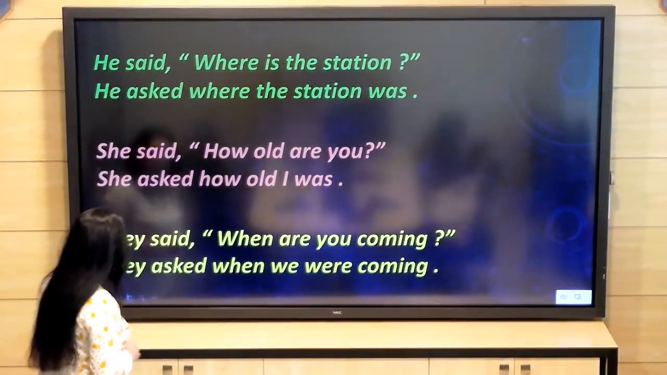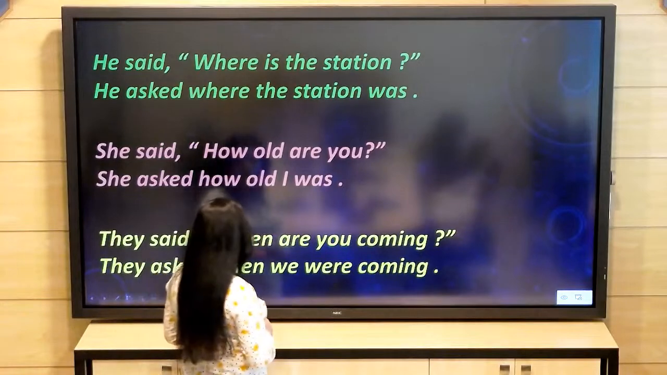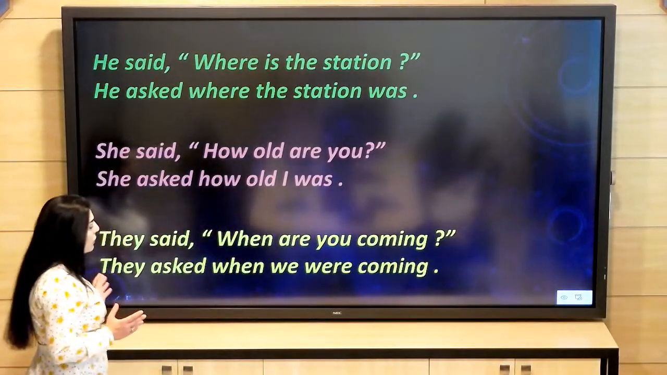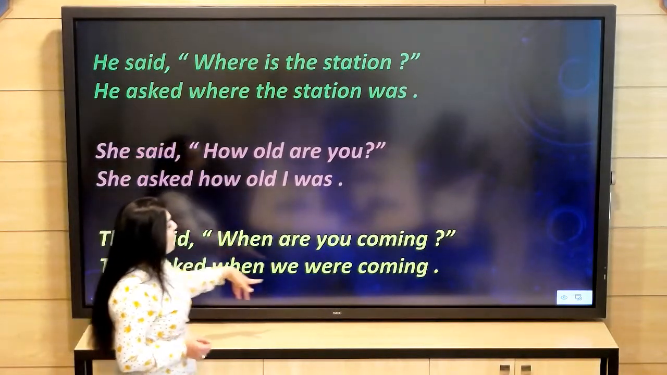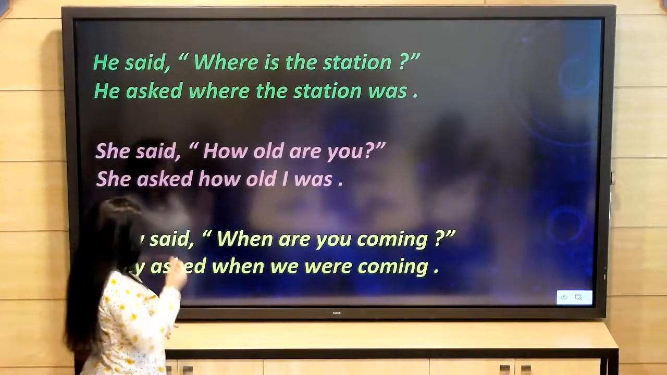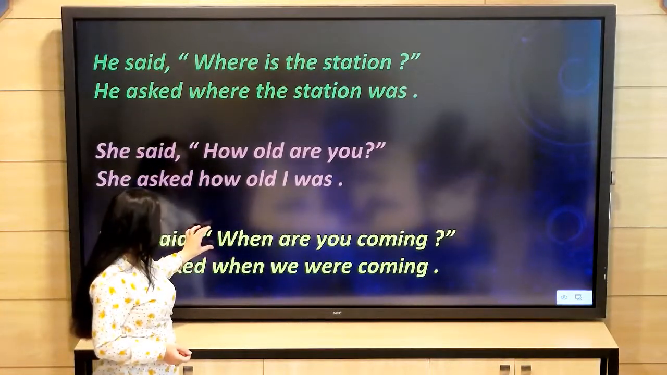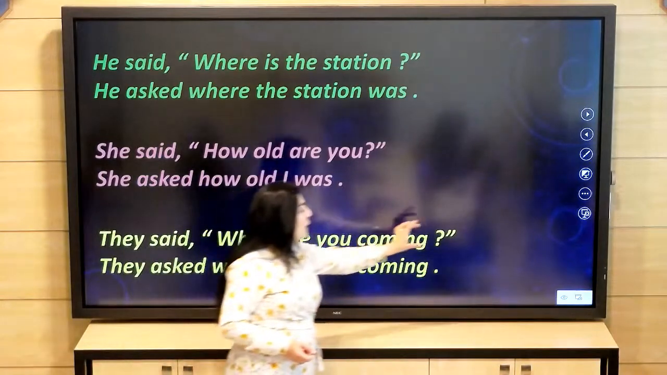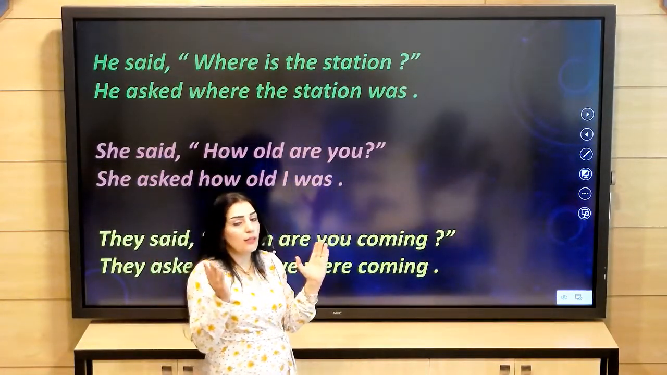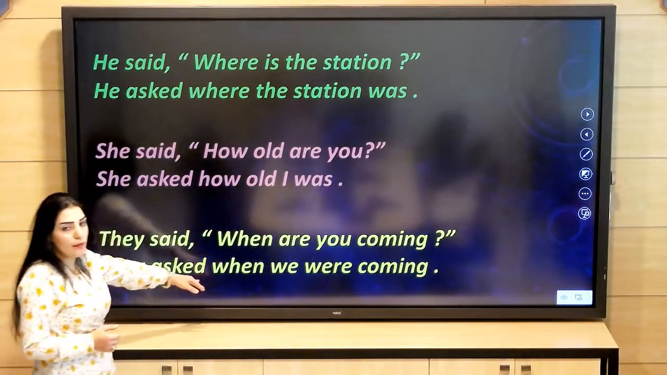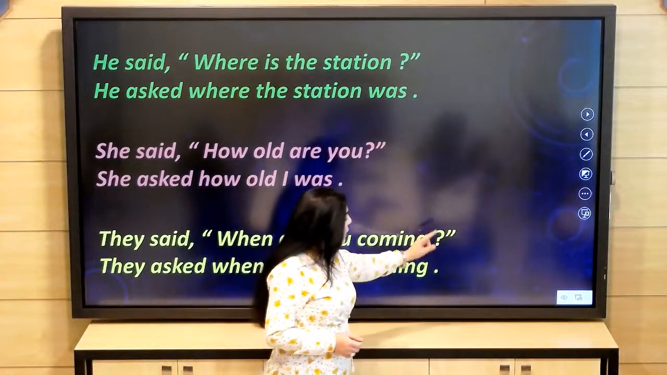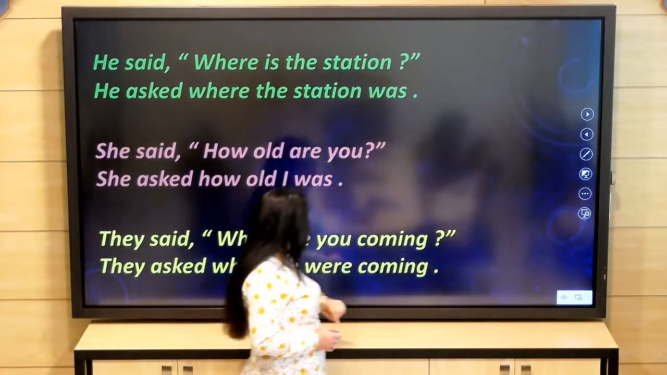Another example. They said, "When are you coming?" This is present continuous, okay? Here we have a present continuous, and sure, it will become past continuous. They asked when we were coming. So, in the first sentence, we have these remarks, these inverted commas. But in the second sentence, we don't have these remarks anymore, and we don't have a question mark. We should put a full stop.